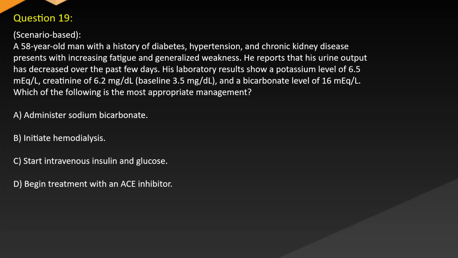Question 19, scenario-based. A 58-year-old man with a history of diabetes, hypertension, and chronic kidney disease presents with increasing fatigue and generalized weakness. He reports that his urine output has decreased over the past few days. His laboratory results show a potassium level of 6.5 mEq/L, creatinine of 6.2 mg/dL, baseline 3.5 mg/dL, and a bicarbonate level of 6 mEq/L. Which of the following is the most appropriate management? A. Administer sodium bicarbonate. B. Initiate hemodialysis. C. Start intravenous insulin and glucose. D. Begin treatment with an ACE inhibitor.